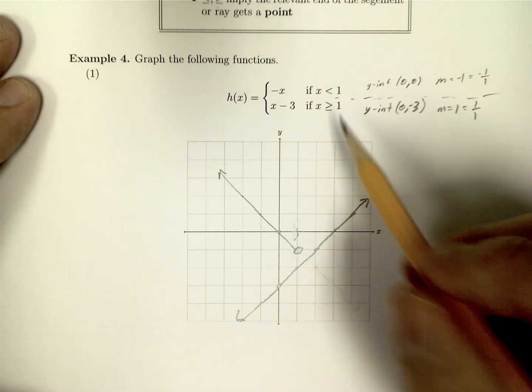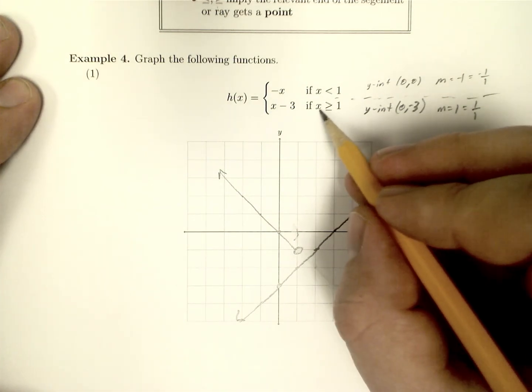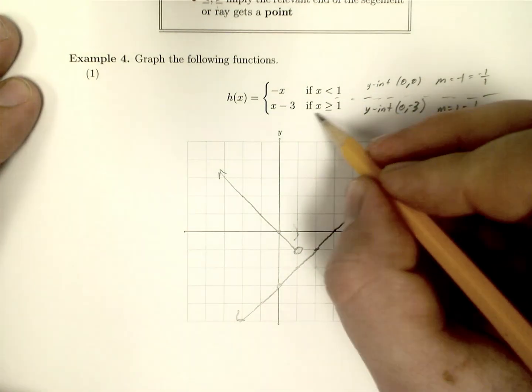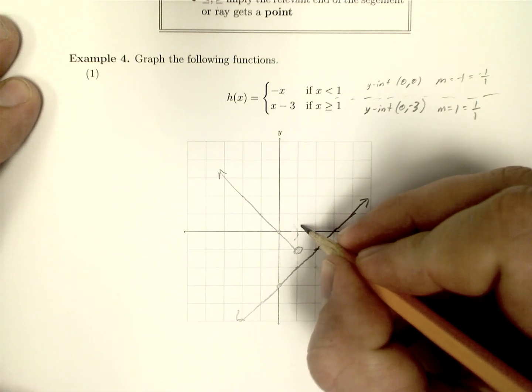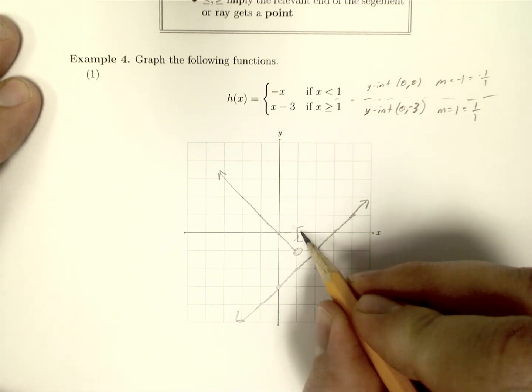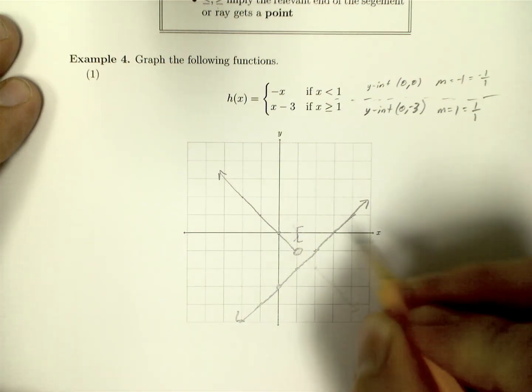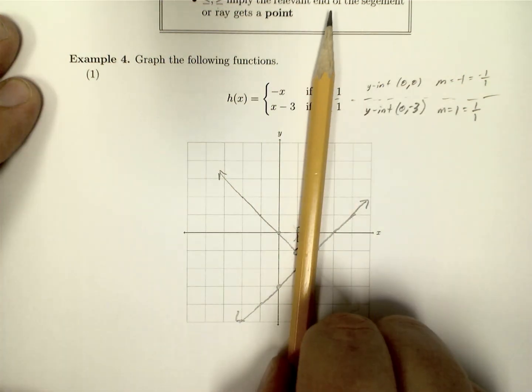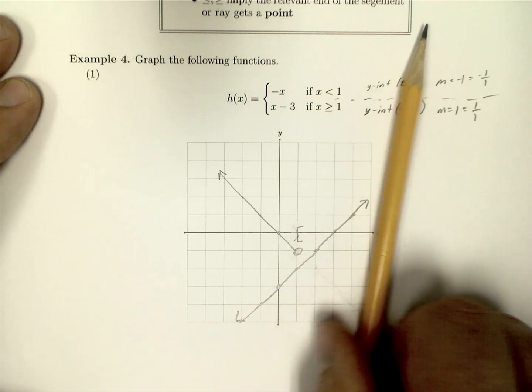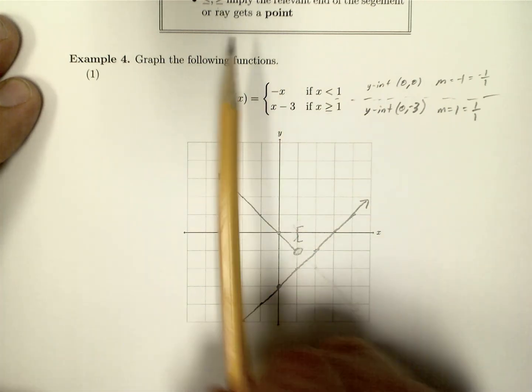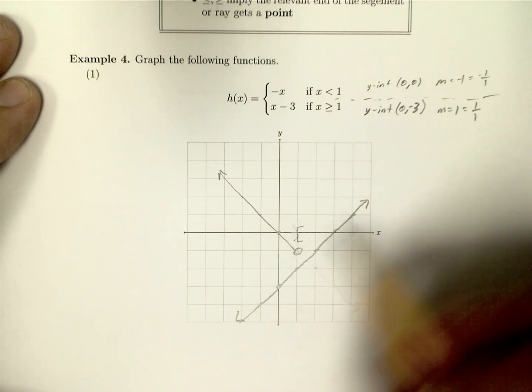Further, if we look at 1, we want to use this graph for all values greater than 1. So again, 1 was right here. And since this is a greater than or equal to, for all values this way, we want to keep this half of the graph, and we want to erase this half of just this line, not the other line.